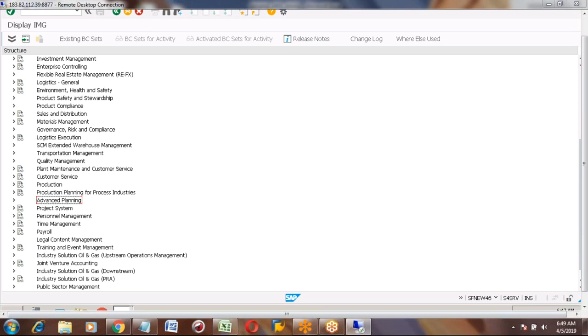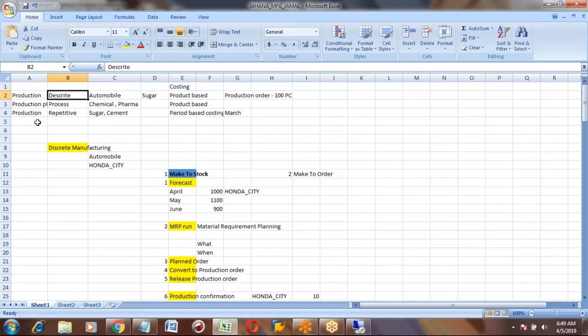So APO means advanced planning. Yeah, correct. What does the O stand for? What is the meaning of APO? Advanced planning and optimization. Yeah, this is actually a separate system. And what does PPDS stand for? Production planning and detailed scheduling.